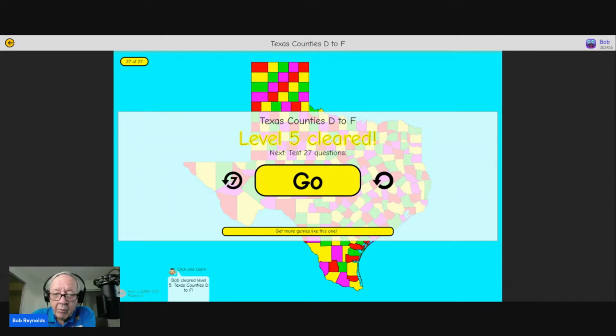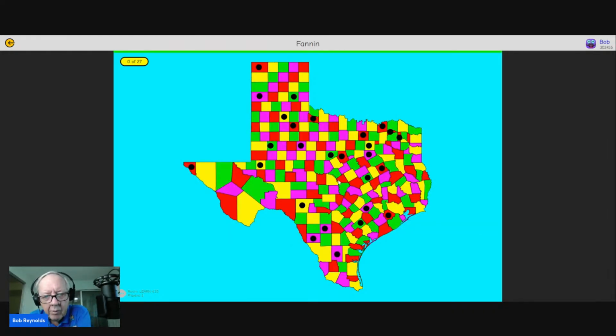But we beat it. We could replay if we wanted to, to reinforce and give ourselves more confidence before we go into the test mode. Click go, we're going to be in test mode. The difference is, in test mode, you still get a green light when you get the correct button, but the button does not disappear. When you get the wrong button, it asks for Duval.